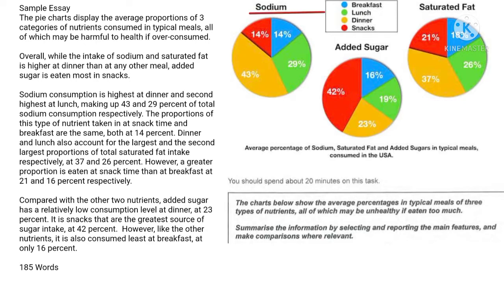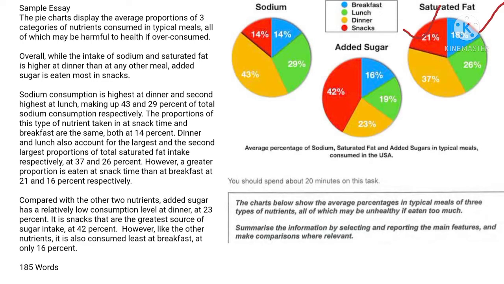Sodium consumption is highest at dinner and second highest at lunch, making up 43% and 29% of total sodium consumption respectively. The proportions of this type of nutrient taken in at snack time and breakfast are the same, both at 14%. Dinner and lunch also account for the largest and the second largest proportions of total saturated fat intake respectively, at 37% and 26%. However, a greater proportion is eaten at snack time than at breakfast at 21% and 16% respectively.